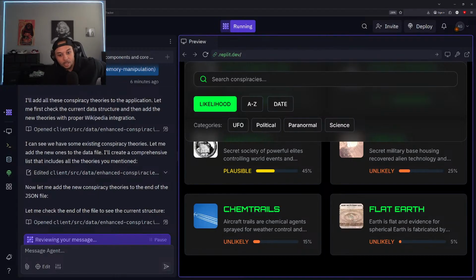All right, let me check the end of the file to see the current structure. All right, it's still loading up those changes for us. But that's the beauty of it, right? So we already have these 6 conspiracies added in. Now that we're adding this 20, the AI is going to have a way better understanding of how to add in new conspiracies. So we can make sure that these 20 look correct, and then we can just drop in 100, right? And boom, we're good to go. All right. So still loading up these changes. Add a new conspiracy theory to the end of the JSON. Yeah, it's still loading up for us.